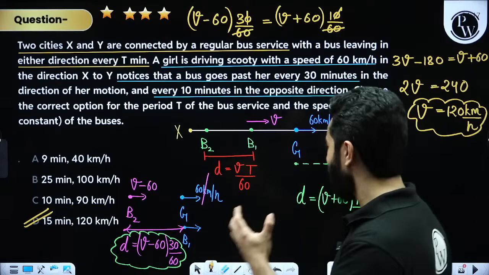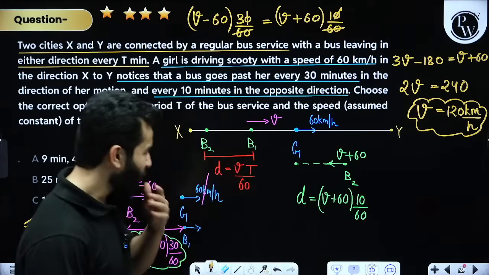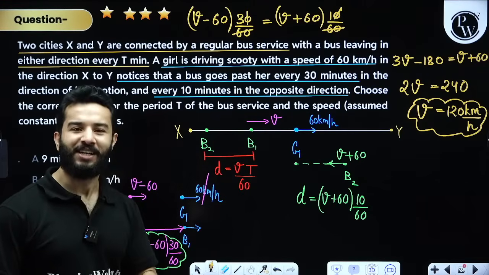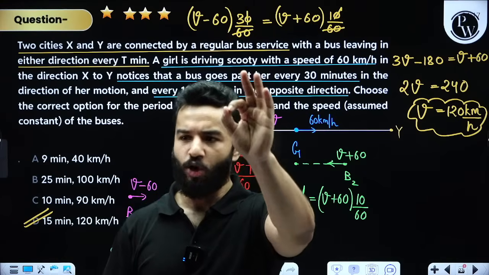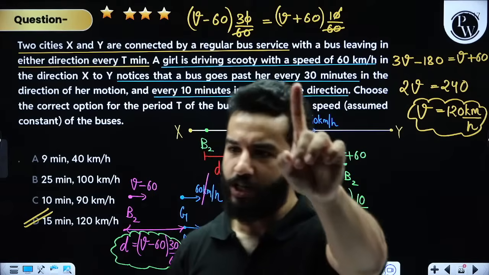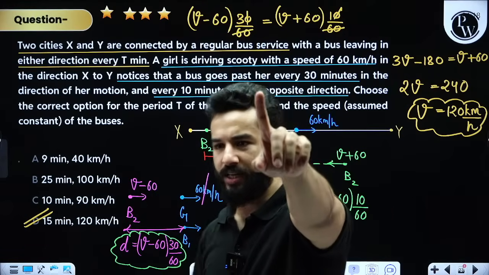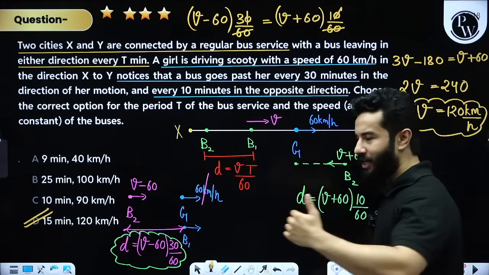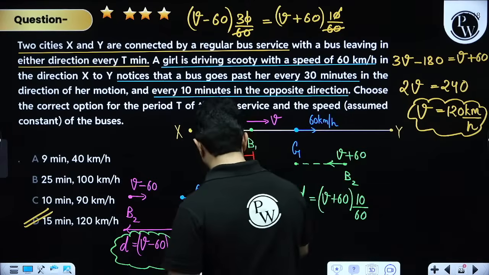See, we are not talking about the distance between bus and the girl. We are talking about the distance between two buses. I am explaining your doubt, dear. Buses are going in this direction also and buses are going from the other side also, right?